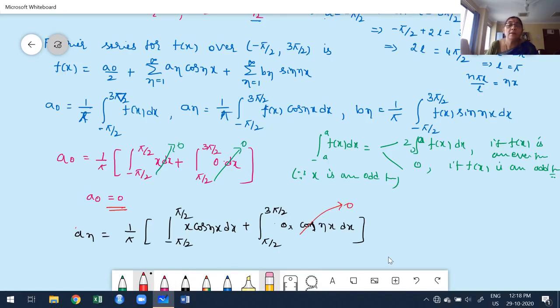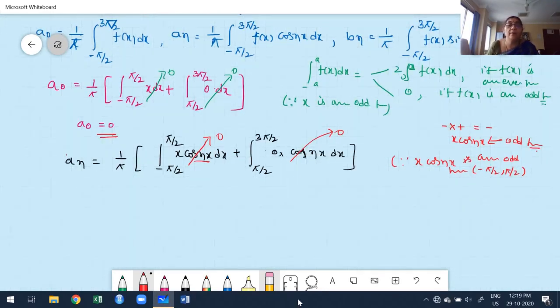Okay, fine. See, cosine functions are even functions. x is an odd function. Therefore, you know that the product of minus into plus is minus. Therefore, x into cos nx is what type of function? It is an odd function. From this definite integral property, this value also must be 0, since x into cos nx is an odd function over the interval minus pi by 2 comma plus pi by 2. Overall this an itself is actually 0.